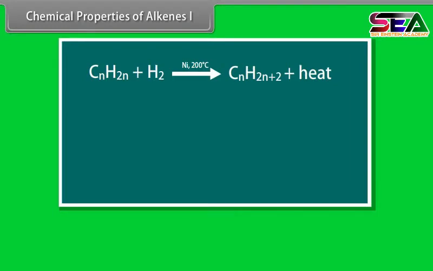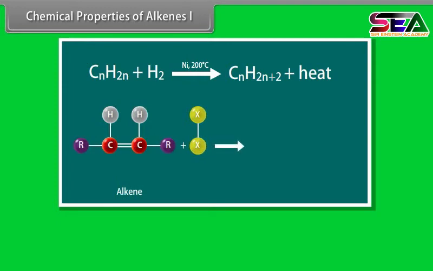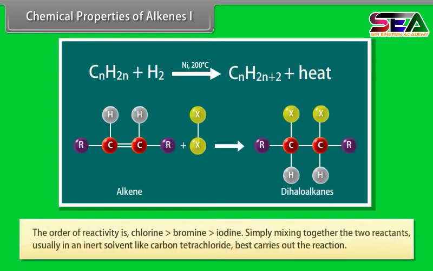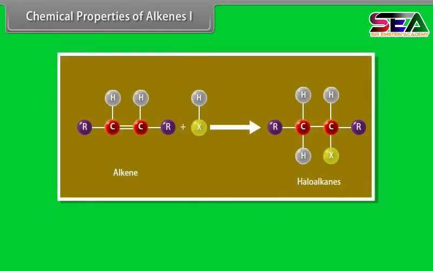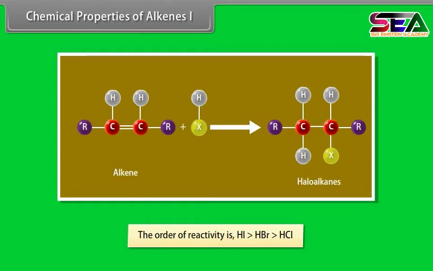Addition of halogens. Alkenes react with halogens to form dihaloalkanes. The order of reactivity is chlorine greater than bromine greater than iodine. Simply mixing together the two reactants, usually in an inert solvent like carbon tetrachloride, best carries out the reaction. Addition of halogen acids. Alkenes with concentrated aqueous solutions of halogen acids give haloalkanes. The order of reactivity is HI greater than HBr greater than HCl.